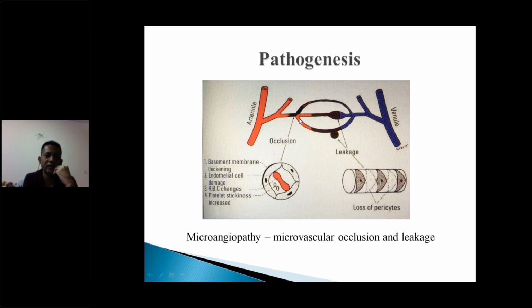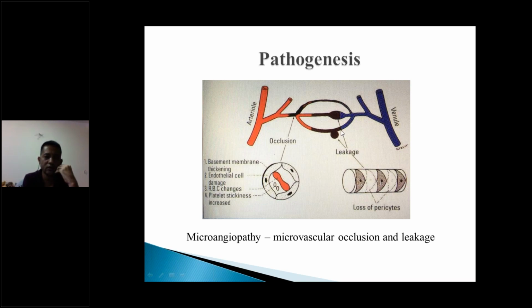So there's pathogenesis. We can describe pathogenesis in two ways. As you can see in the picture, on the left side, the red part is due to occlusion. The other is related to leakage. The most important thing to remember is that diabetic retinopathy is a microangiopathy. So large vessels of the retina are not involved. It's the smaller vessels, that is the arterioles, the capillaries, and the venules, that will develop the disease due to diabetes. The factors related to occlusion are a thickening of the basement membrane, endothelial cell damage, and even changes in the blood content: the RBCs change and the platelets become more sticky, and these can lead to the formation of small occlusions in these small vessels.